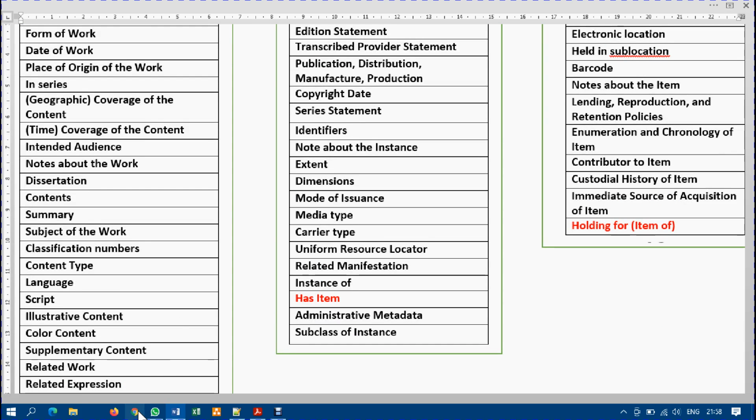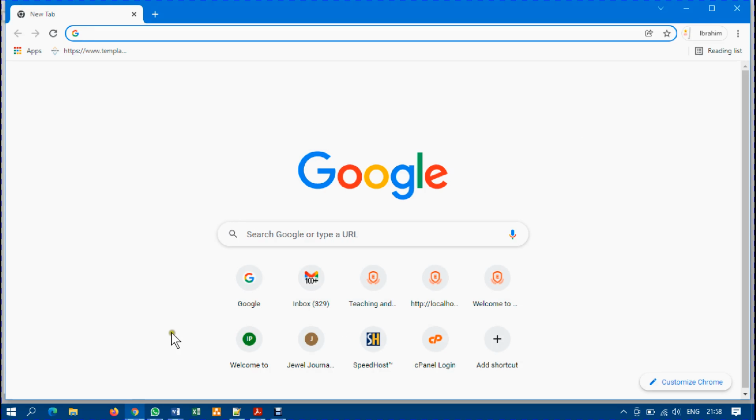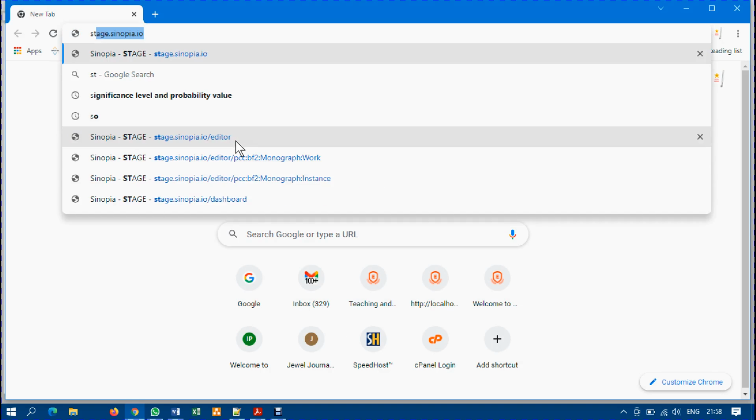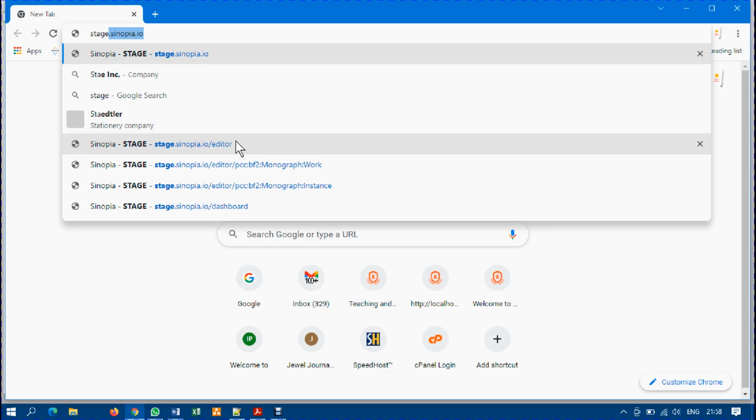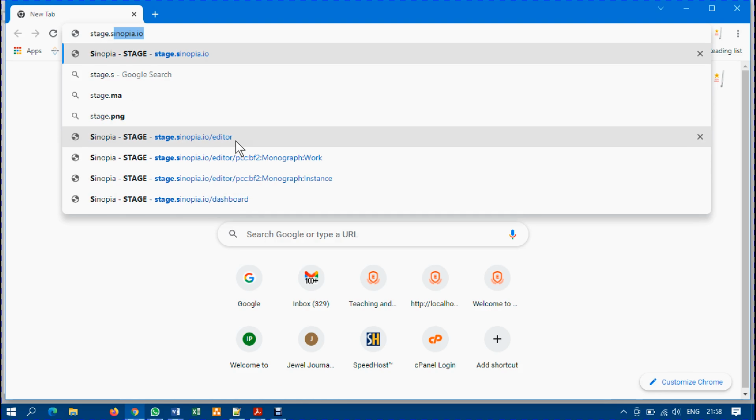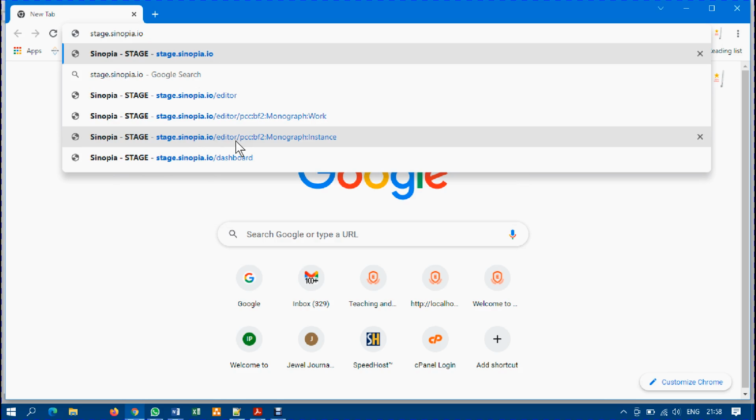I'm going to click on my Google Chrome browser, and you can see that my Google Chrome browser has loaded successfully. The next step now is for me to type on my URL search bar, stage.sinopia.io, as you can see up here.